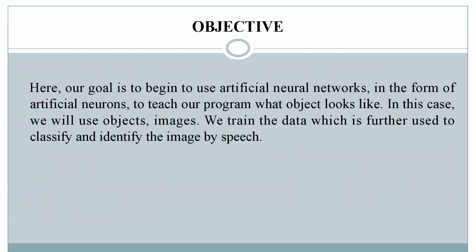The main objective, our goal, is to begin to use artificial neural networks in the form of artificial neurons to teach our program what objects look like. In this case, we will use object images. We will train on the data, which is further used to classify and identify the image.